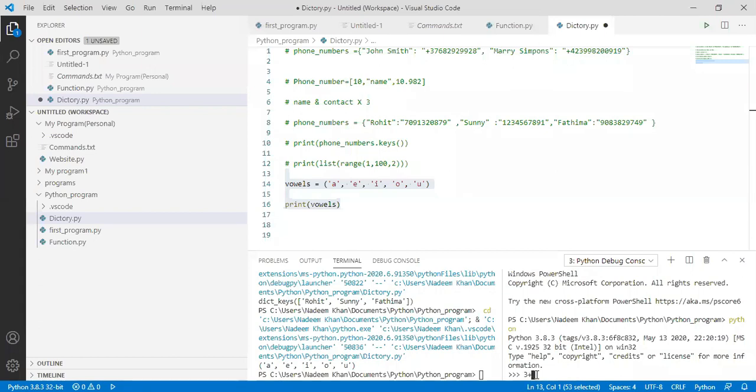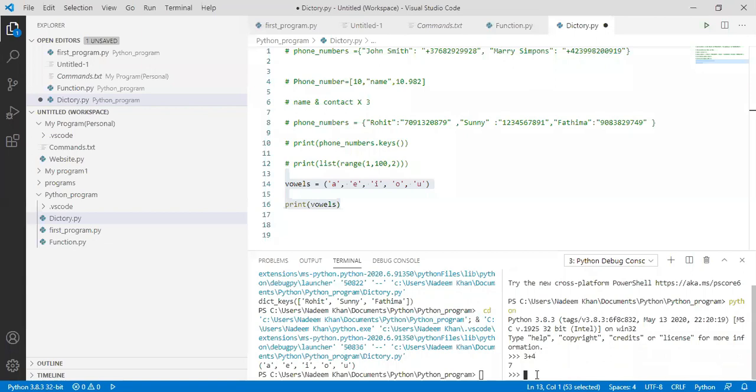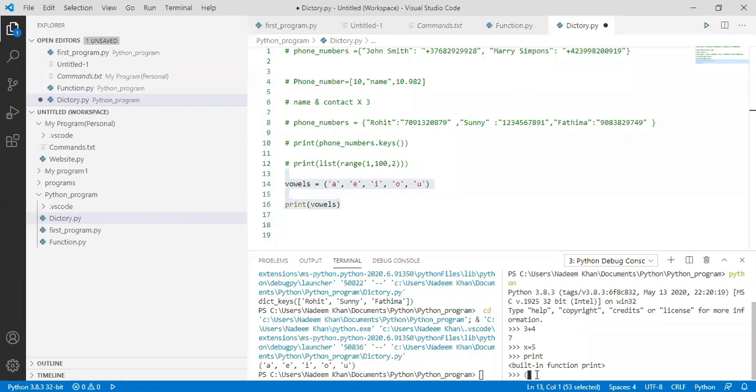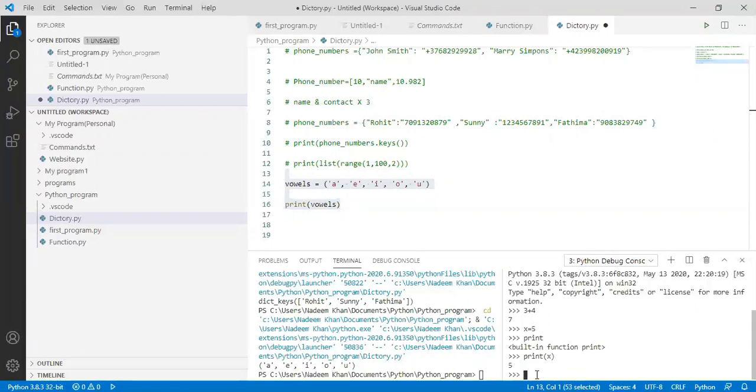If I declare a value 5 and want to print it, we can do that, but it cannot be saved. We can just do it for practice and to see things.